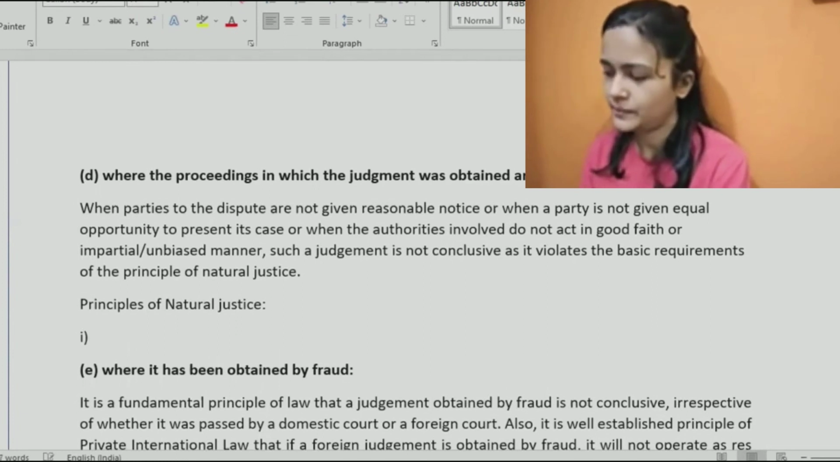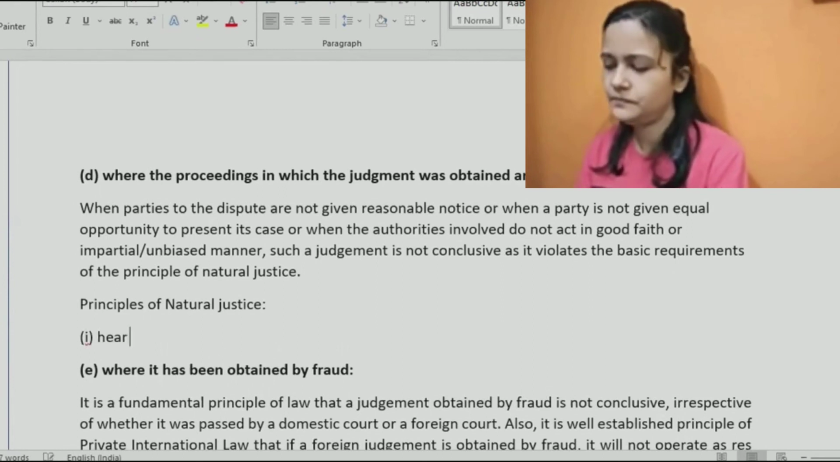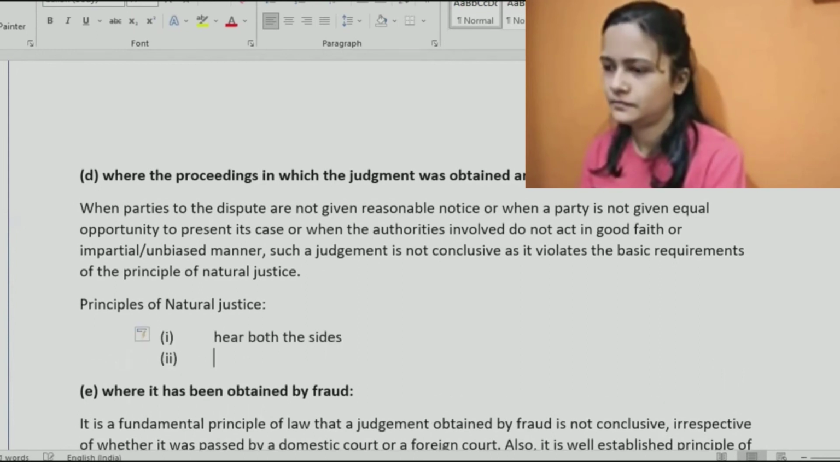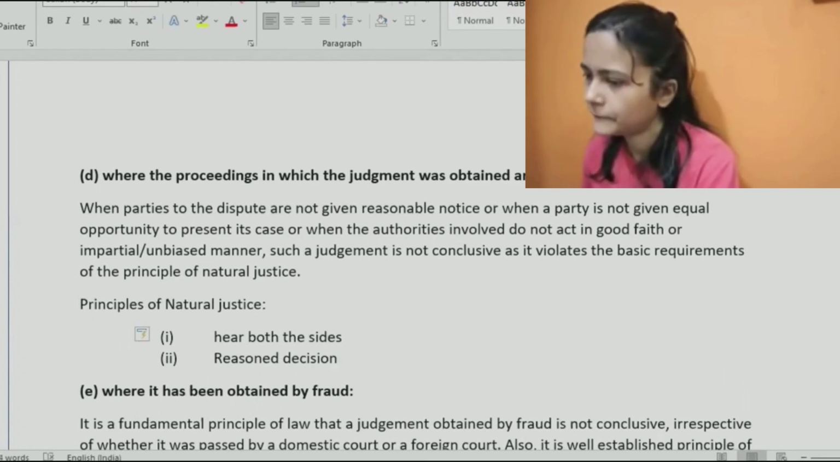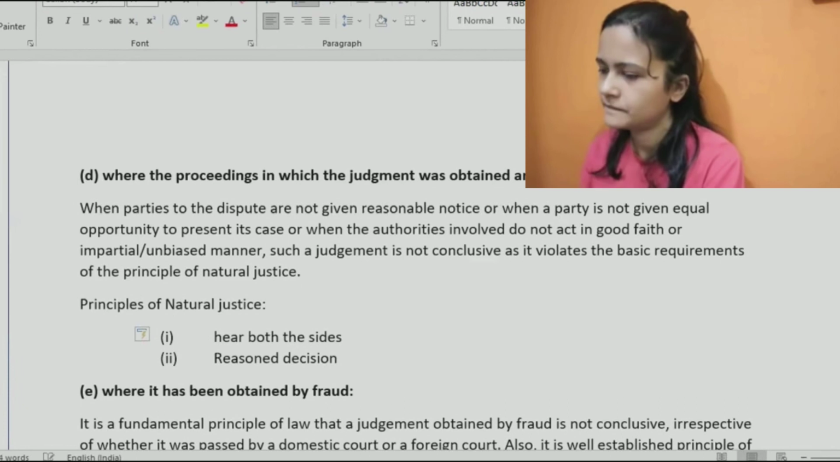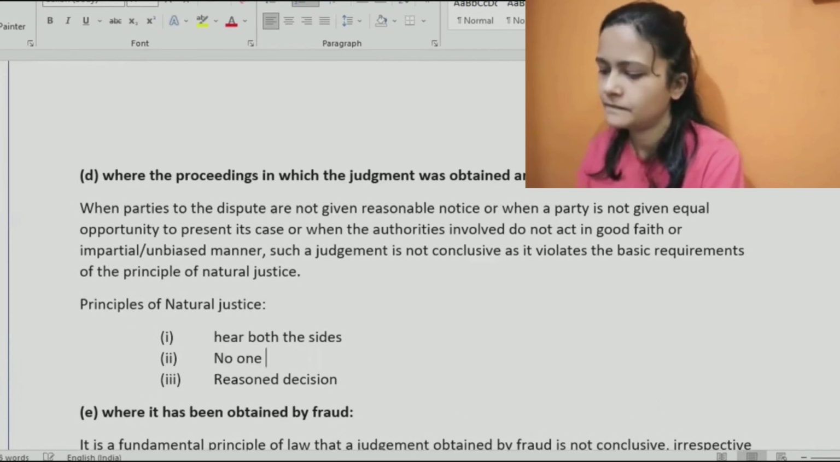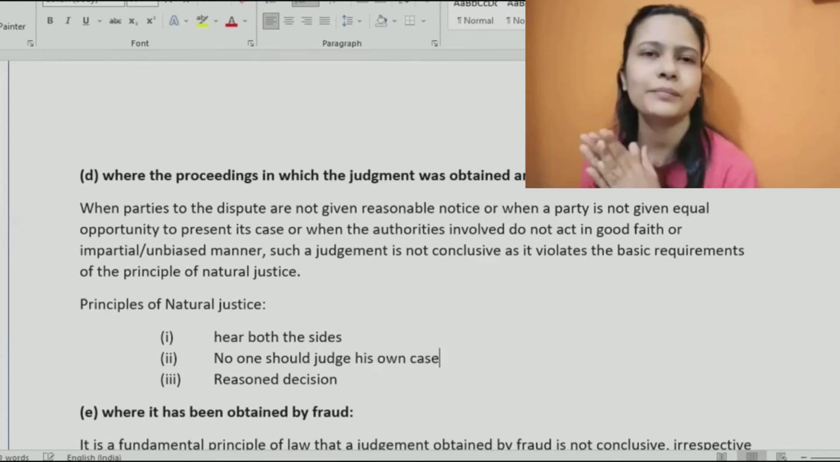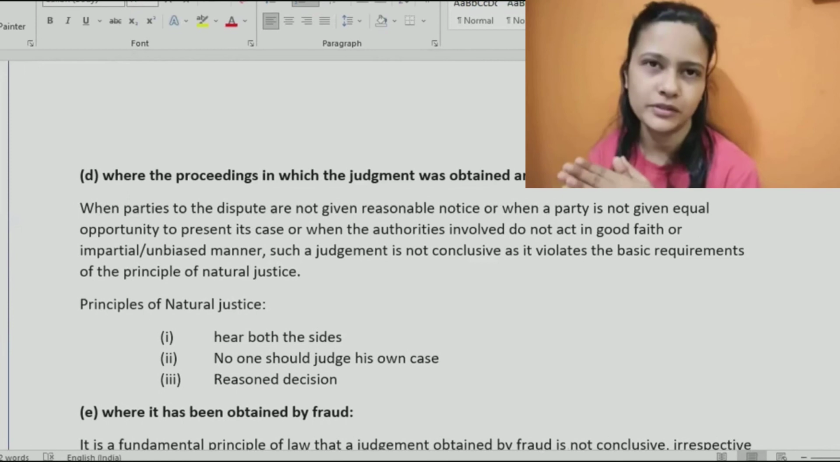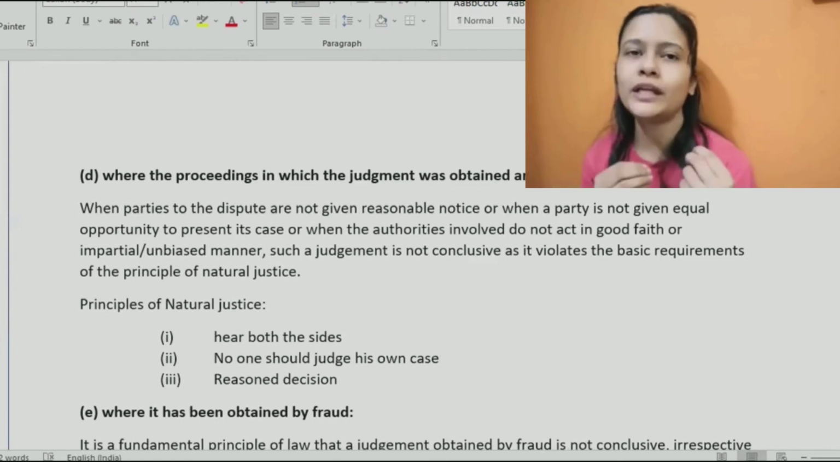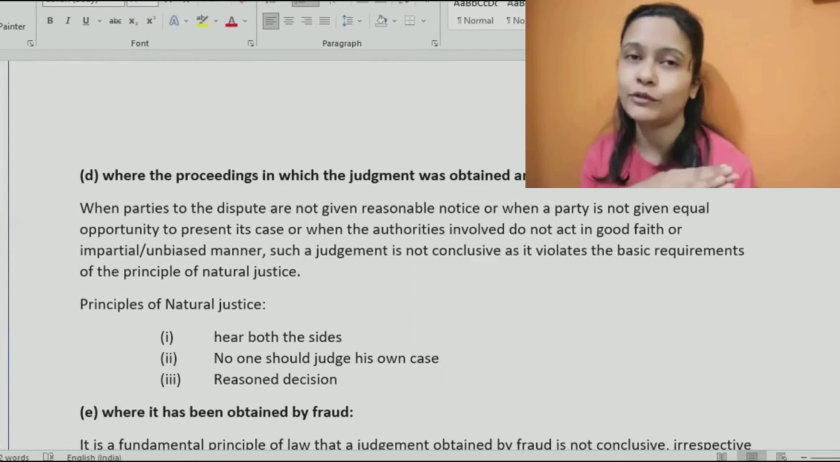So what are these principles? Basically, there are just 3 principles. These are the 3 basic principles. First one says, hear both the sides. When there is a dispute, we need to hear both the sides. After that only we should give a decision.